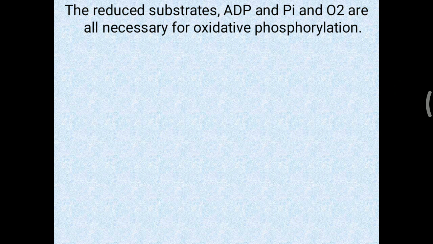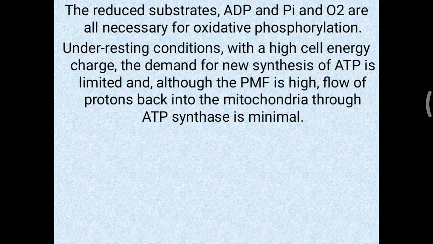Now, consider two important conditions. Under resting condition of the cell with a high cell energy charge, where the cell has a sufficient energy level, the demand for new synthesis of ATP is very low. Although the proton motive force of the cell is high, flow of protons back into the mitochondria through the ATP synthase is minimal.